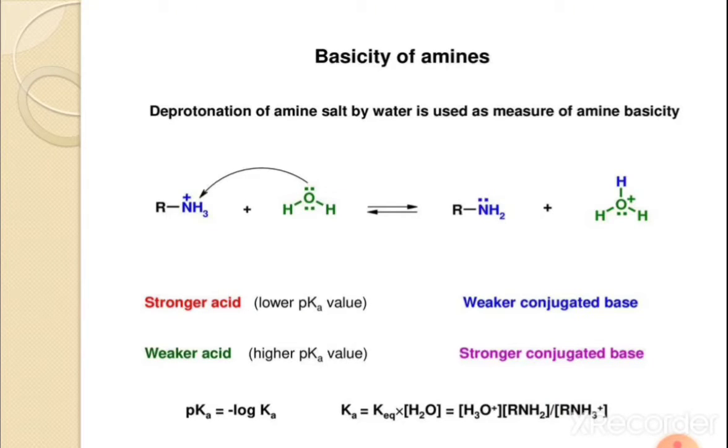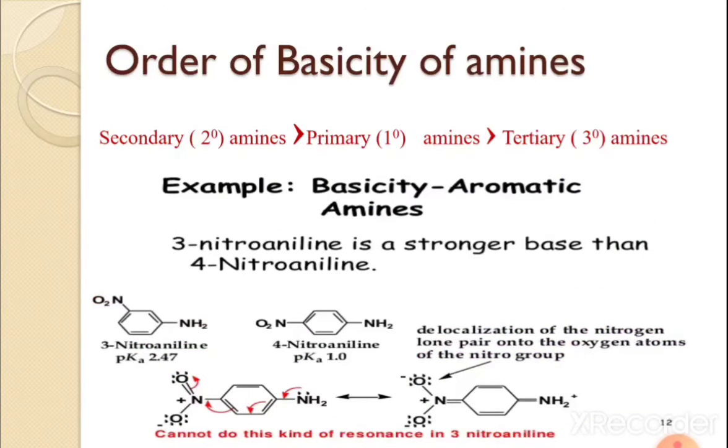The basicity of amines, that means the deprotonation of amine salt by water, is used as a measure of amine basicity. Simply, the stronger acid has the lower pK value, and the weaker acid has the higher pK value. The stronger acid has the weaker conjugate base, and the weaker acid has the stronger conjugate base. Now, the order of basicity of amines: first secondary amines, then primary amines and tertiary amines.